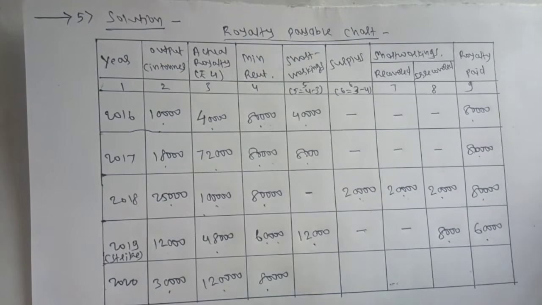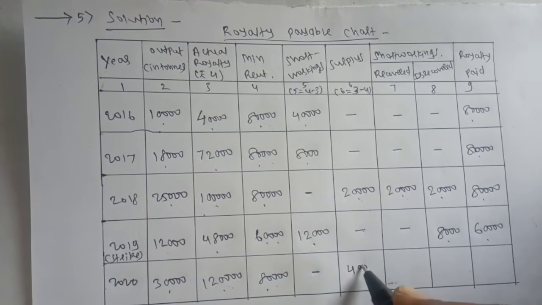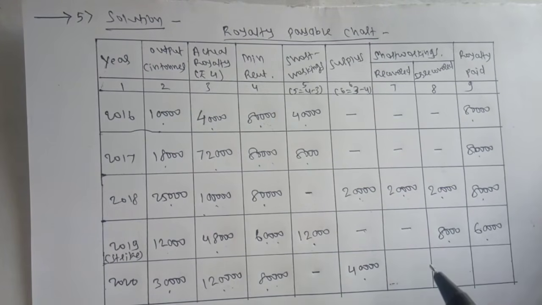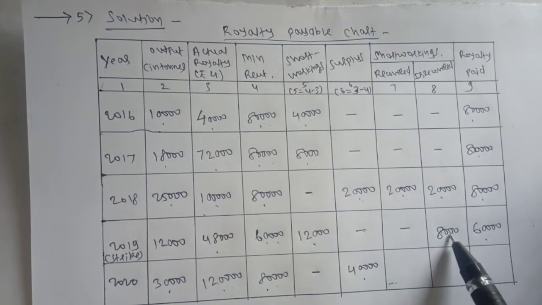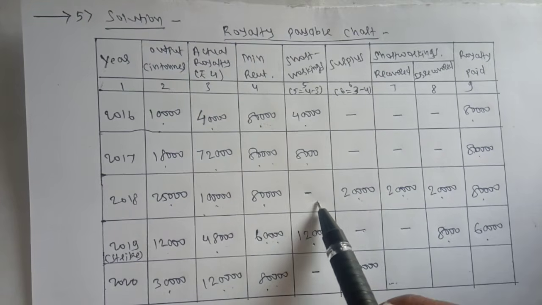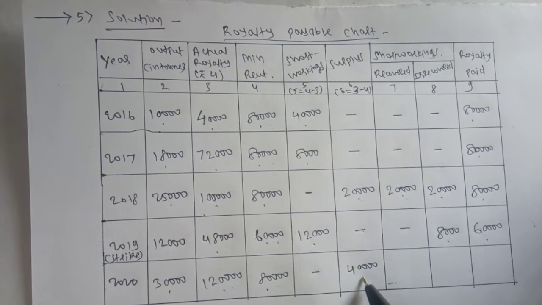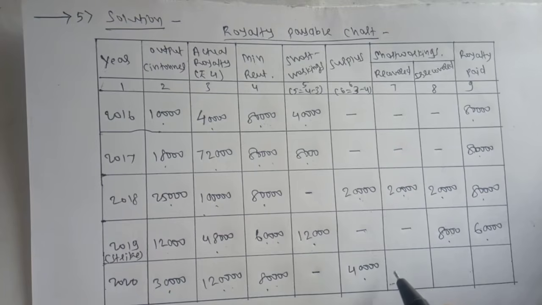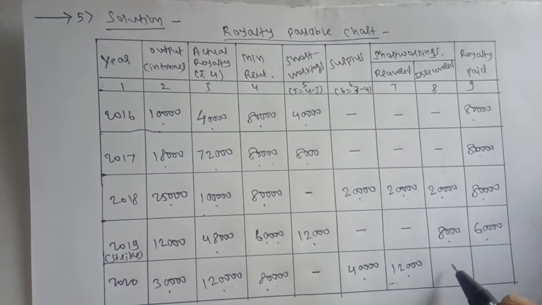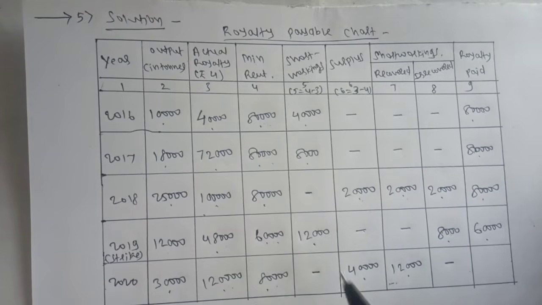Okay, now in the last year 2020, actual royalty is 1,20,000, minimum rent is 80,000, so actual royalty is more. Okay, so therefore there is a surplus. How much surplus? 1,20,000 minus 80,000, 40,000. Okay, so recovered amount. See, up to this it is recovered. Now here there is no short workings. So in 2019 we have 12,000 short workings, and we have surplus 40,000, so we can recover this 12,000. Irrecovered portion is nil because the entire amount is recovered.